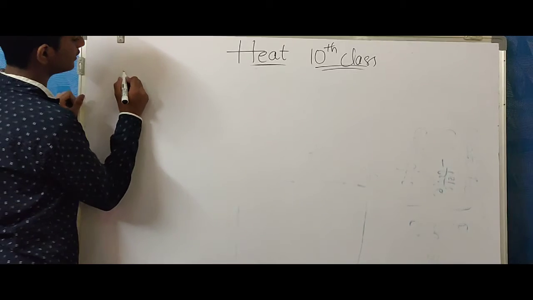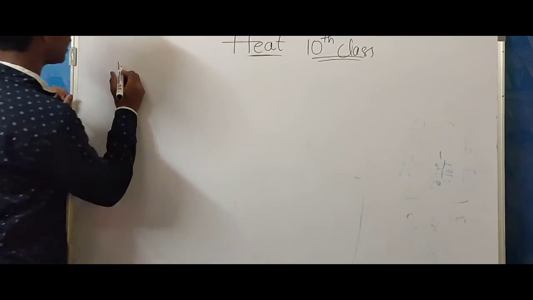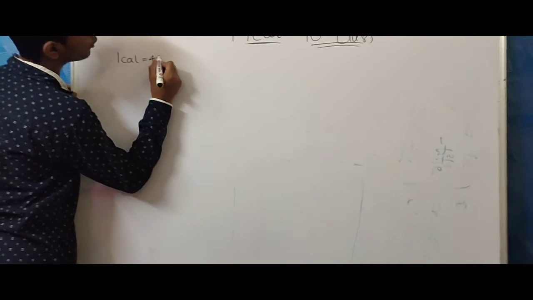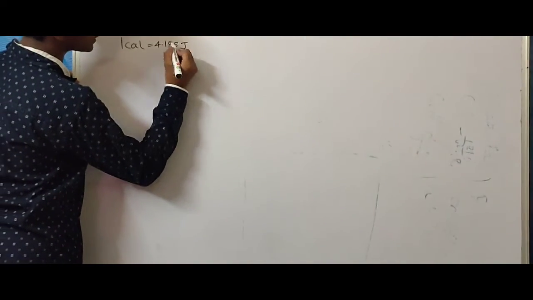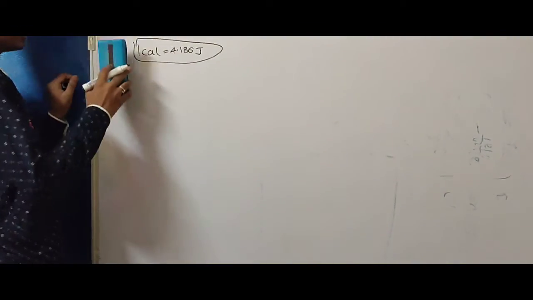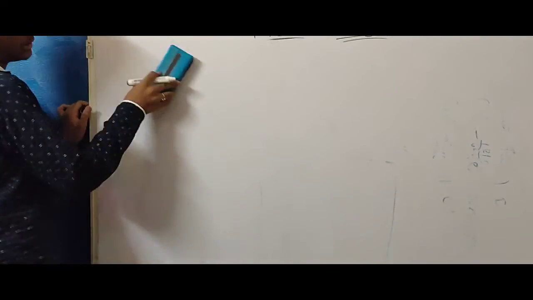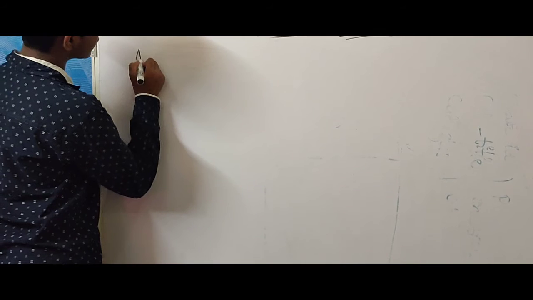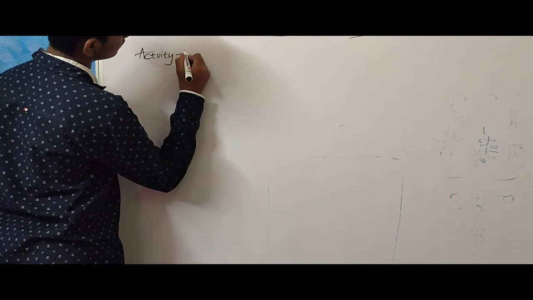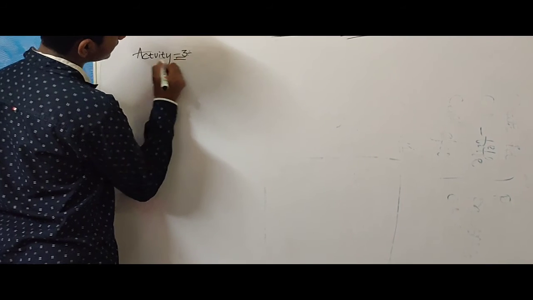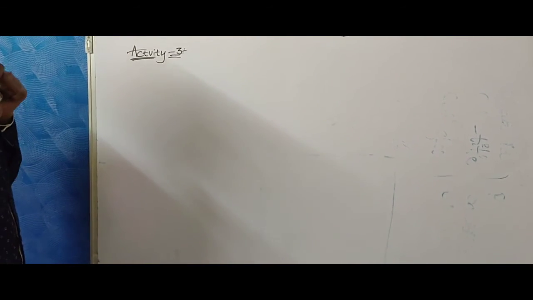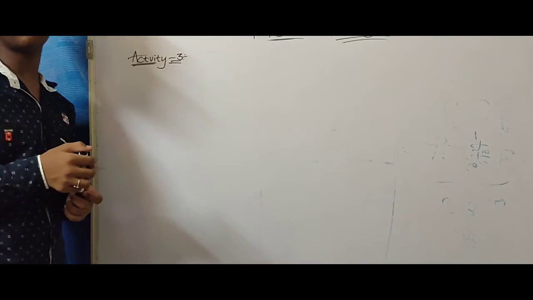Before going to activity 3, we should discuss a very important point. 1 calorie is equal to 4.186 joules. This is very important. And let us start our activity 3. By this activity 3, we can show that there is a relationship between the kinetic energy and temperature.